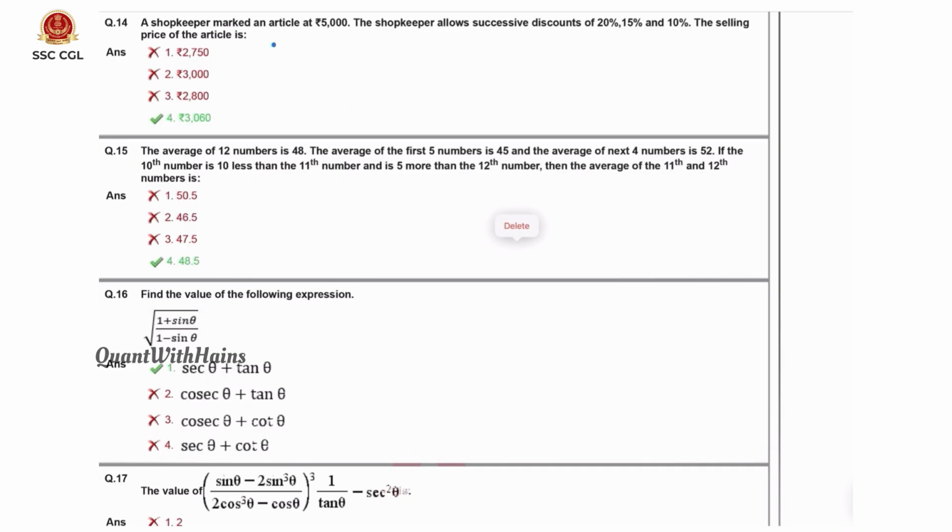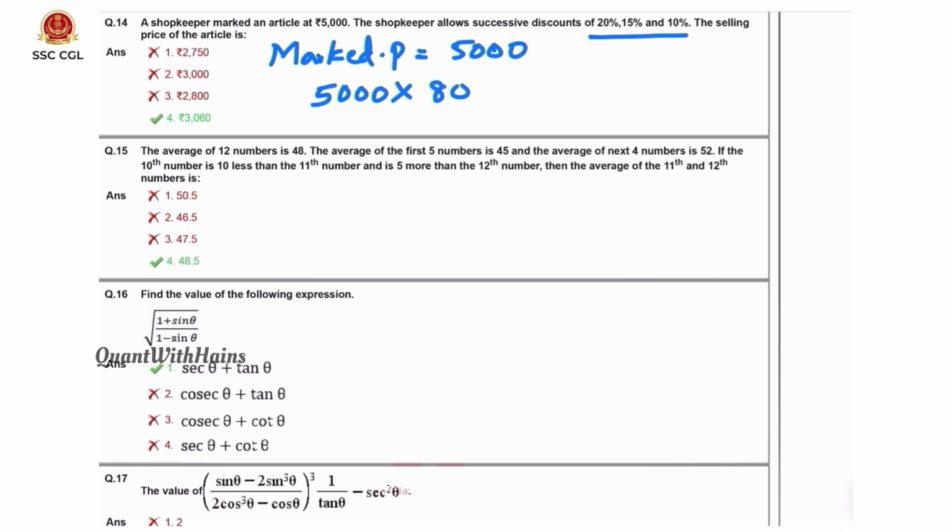Now market price is given as 5000 rupees. Successive discount of 20%, 15%, 10%. Now first we will decrease it by 20%, means 100 minus 20, 80%. Again this whole value we need to decrease by 15%. 100 minus 15 is 85%.